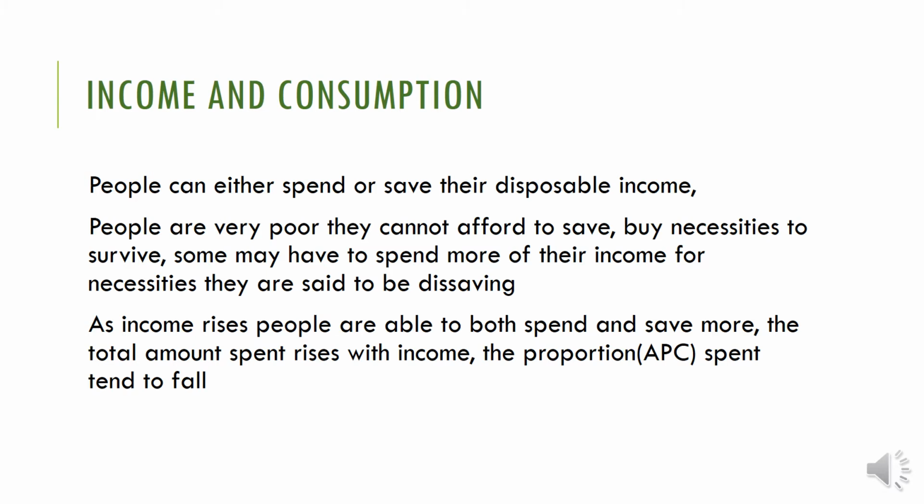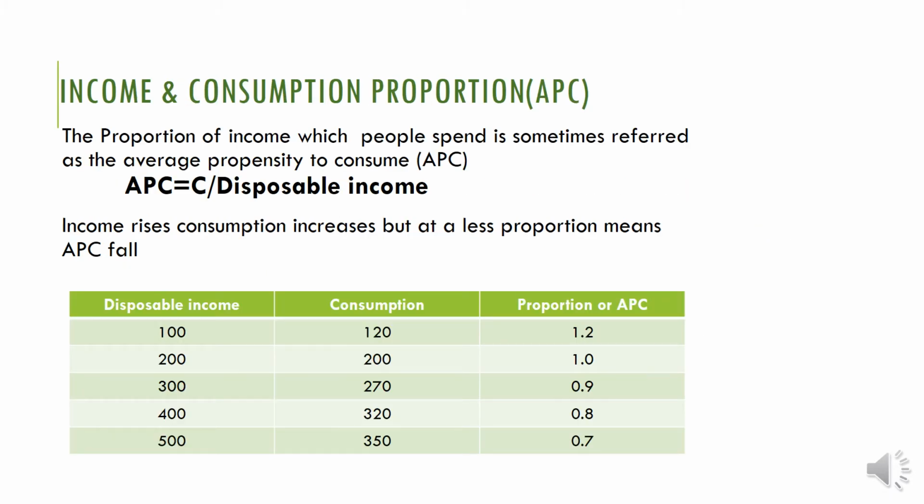Then, income and consumption proportion. You can see it here. The relationship between income and consumption proportion, we will also call it what? Average propensity to consume. The proportion of income which people spend is sometimes referred to as the average propensity to consume, the proportion of money people are spending.